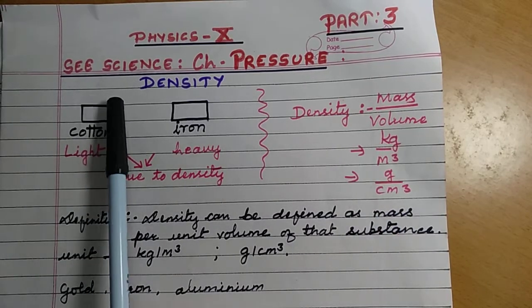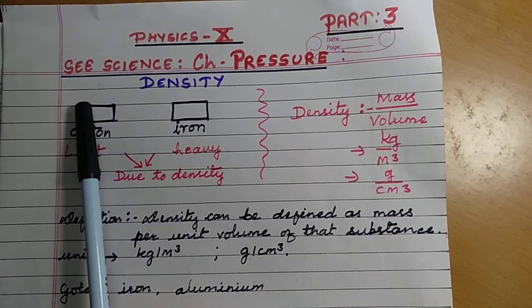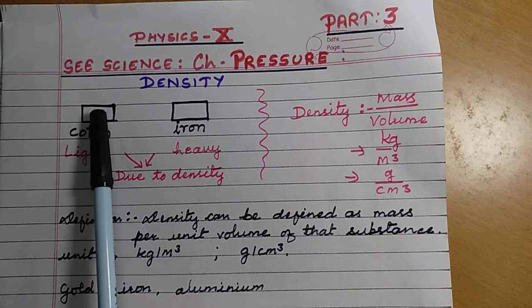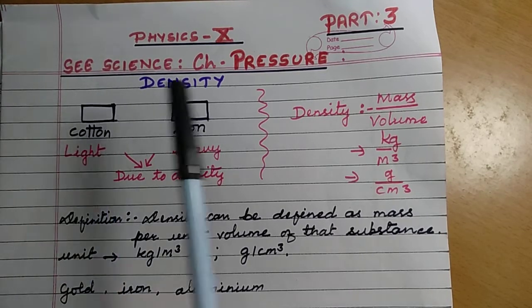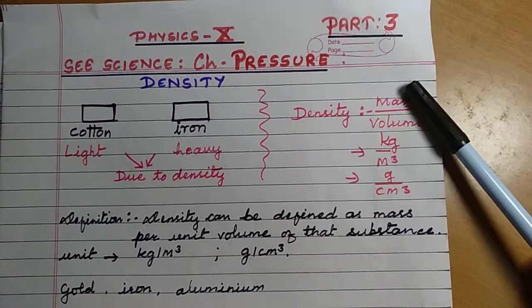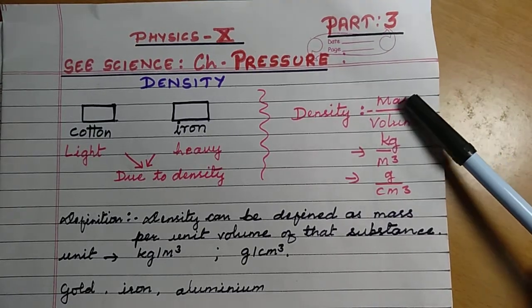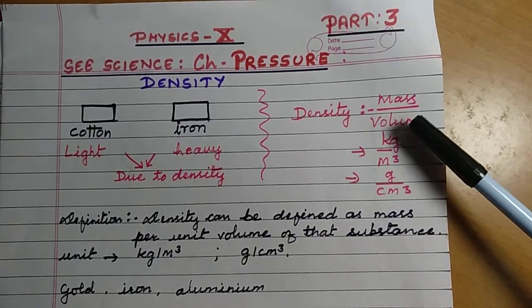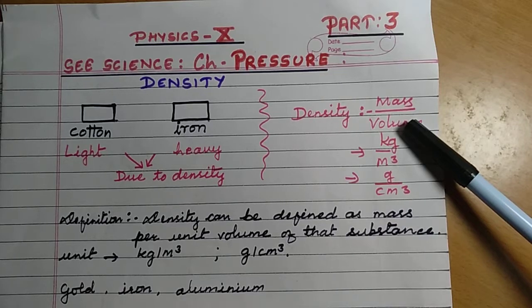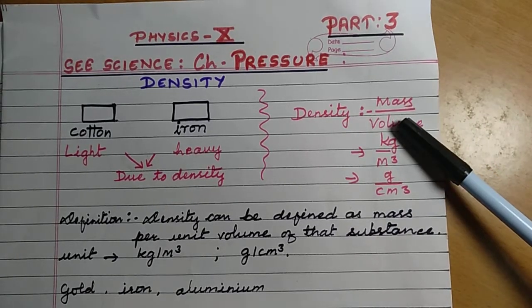In the same way, in this volume, how much cotton material is present. That is why density is mass per unit volume. How much iron matter is present in the given piece of iron. So, mass per unit volume.